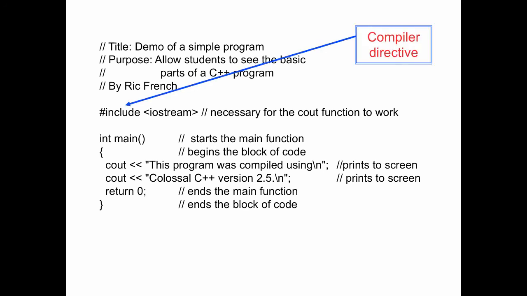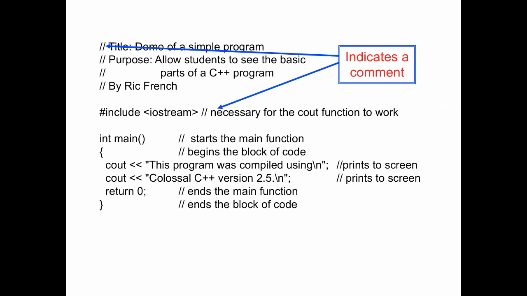The first thing we want to point out is that this is a compiler directive. So that is called #include, and a compiler directive is just a little set of functions in a library that allow the program to know what to do with the words that you're using. For example, if you look down there and it says cout, see that cout? Well, that cout wouldn't have anything to do if it weren't for the iostream library telling it what to do. So the library actually has the functionality for most of the words in there.